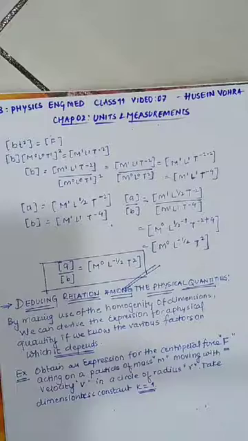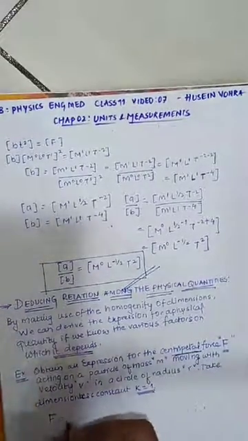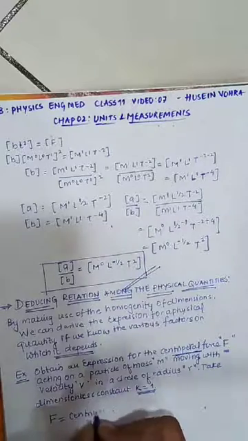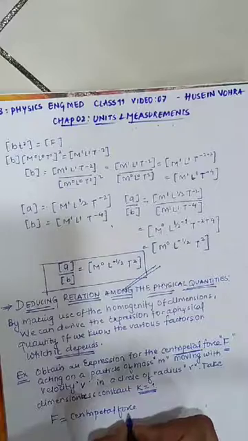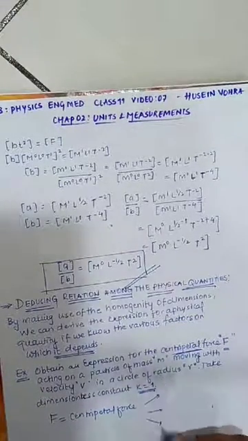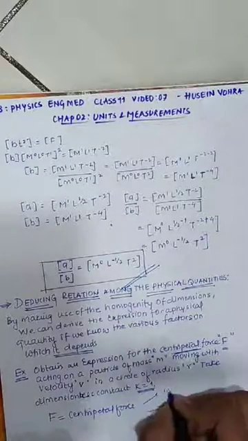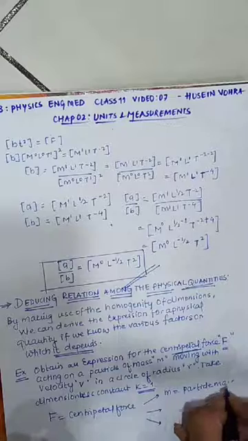Now see, from the question you can make out that the centripetal force F depends upon a few things. The very first thing they have called m, that is the particle mass.